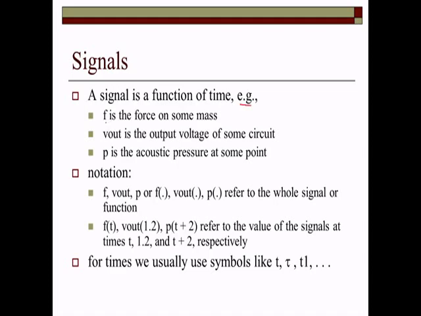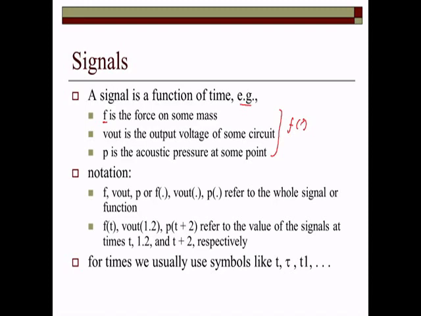Like we can say that F is a force on some mass, V out is the output voltage of some circuit, and P is the acoustic pressure at some point. So these are the functions which have information at certain instants of time.